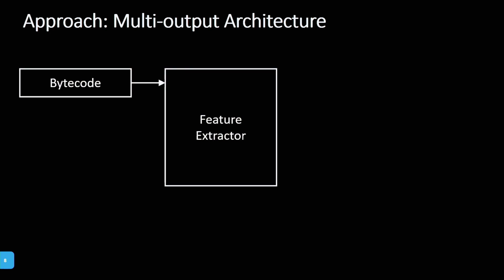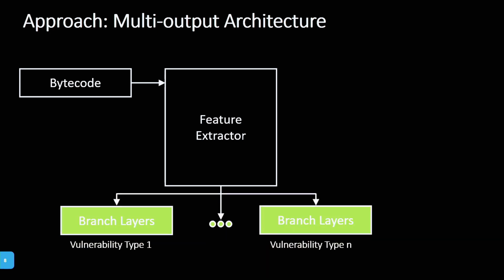Now, how does our approach look for the multi-output architecture? How do we do this? First, we have our bytecode, which we input into our so-called feature extractor. Here, we extract specific features of the smart contract that indicate some vulnerabilities, for example, call statements. These features are then forwarded into branch layers, where the actual decision is made, or trained, which vulnerability type that is, for example, a reentrancy type. The number of vulnerability branches equals the number of vulnerabilities we want to detect.